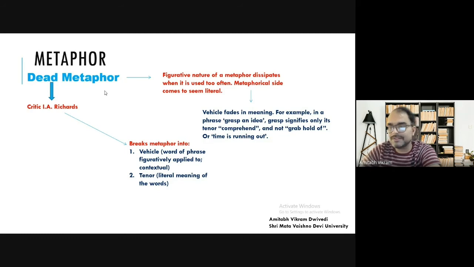So take means something else and care means something else, but when you use the phrasal verb take care, it has a different meaning. Look into has a different meaning. Put on has a different meaning. Put off has a different meaning. So generally language is metaphorical, and the phrasal verbs we use in day-to-day life mean differently.